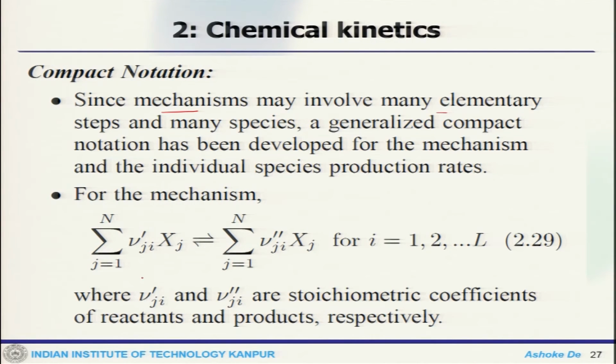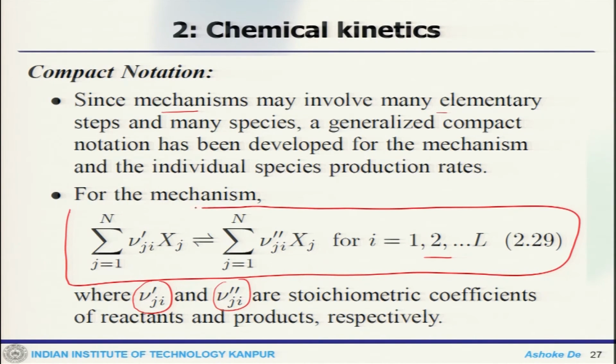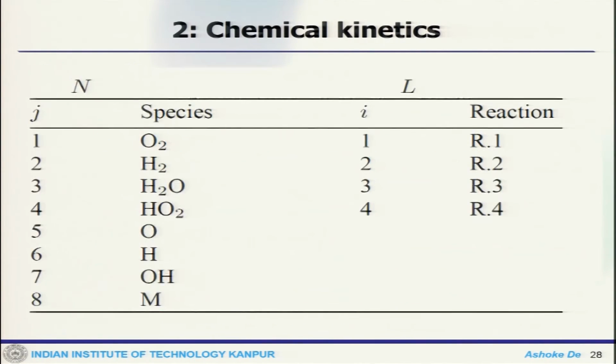So, the mechanism, let us say there are L steps and n species involved. This is the forward direction and this is the reverse direction, and this is the stoichiometric coefficient, this is the reverse stoichiometric coefficient. So, in a generic form one can write the moles.